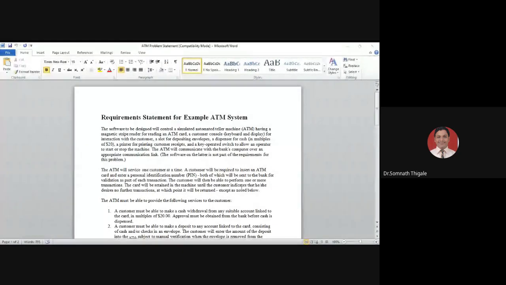Okay, see, this is just an SRS part, a kind of problem that I identified, and at this moment my focus is on the ATM scenario, or we can say the problems with respect to banking, and that banking problem I'm trying to solve with one simple solution called the ATM system. So how the ATM system will work, that part we will discuss.